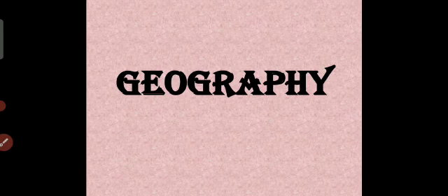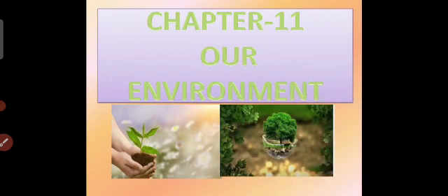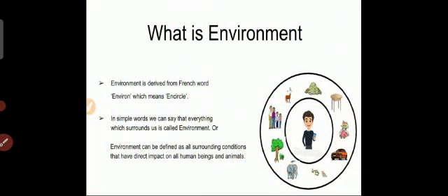Now students, today I am starting the geography section, lesson 11, Our Environment. This is from our geography section, and the name of the chapter is Our Environment. Now, what is environment? The word environment is derived from the French word envir, which means encircle. Environment means the surroundings or conditions within which any living organisms exist, or in a simple way you can say that everything which surrounds us is called environment.